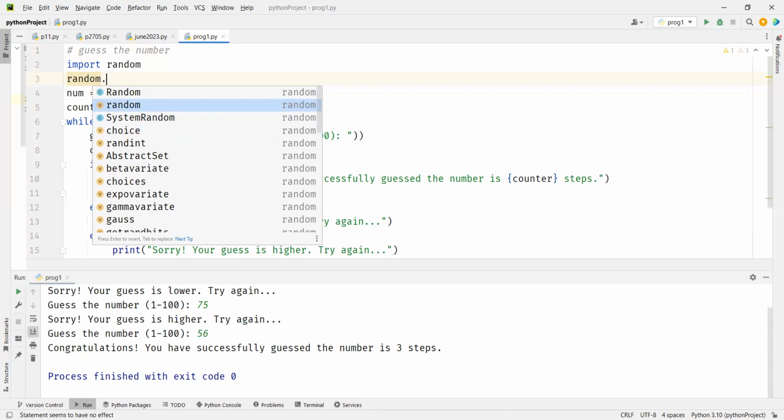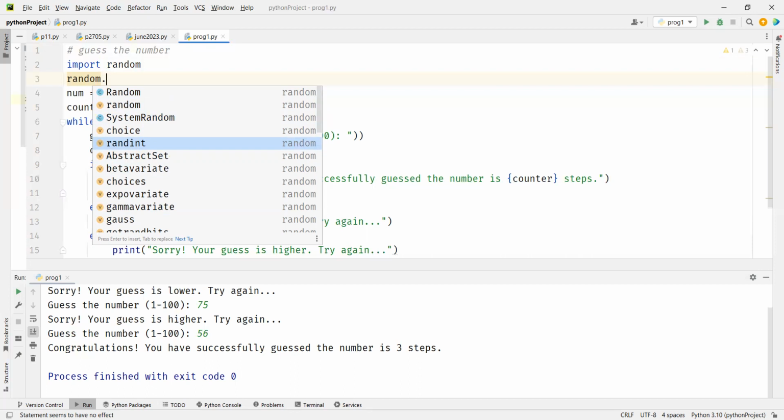Random will give you a random number which is between 0 and 1, something like 0.2345. Every time you run, you get a different number. Randint will give you a random integer value, so you don't get decimal values, you get integer values, and you can tell which integer values you want. When we use this, we need to give a range here.